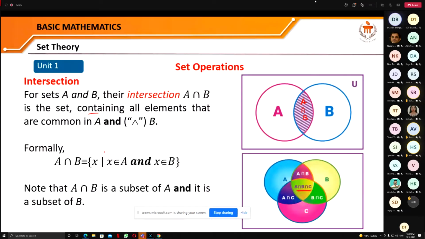Right? And you can see that A intersection B is the set which has the common elements of A and B. And obviously this is the subset of A as well as the subset of B. Now you can see that this is the common one. So A intersection B is in A, so A intersection B is a subset of A. And A intersection B is also in this set B. So A intersection B is a subset of B also. Correct? Okay.